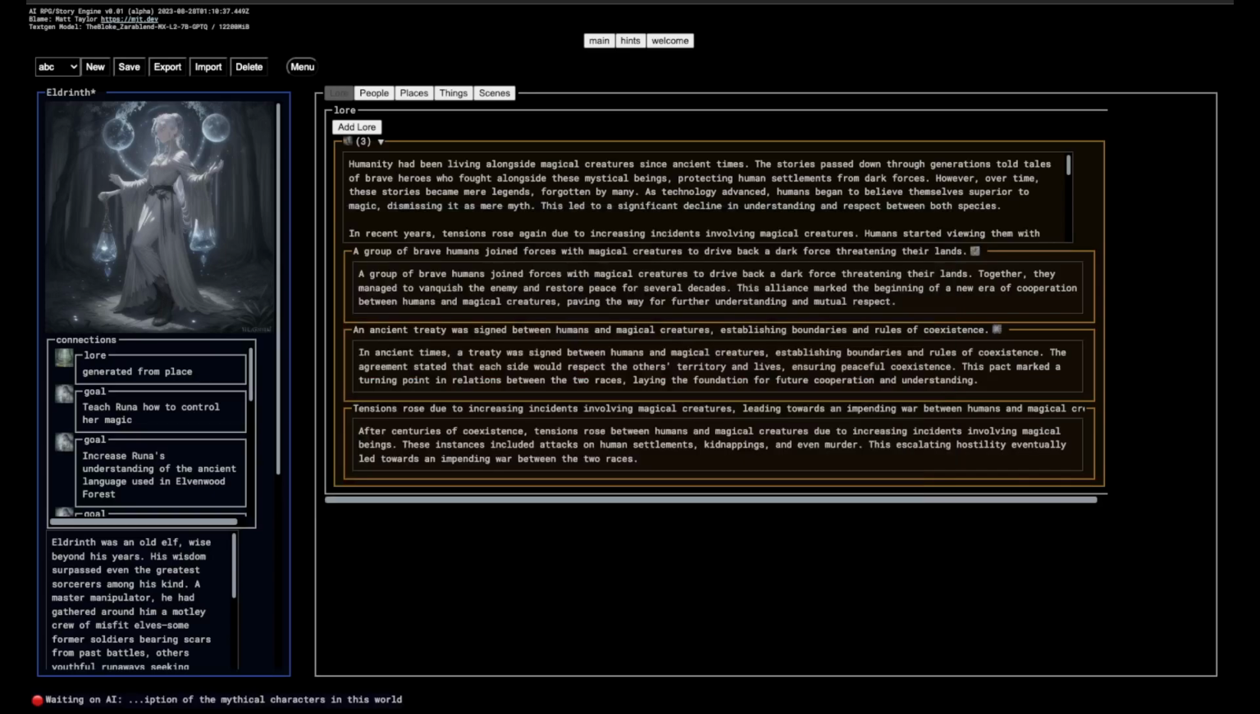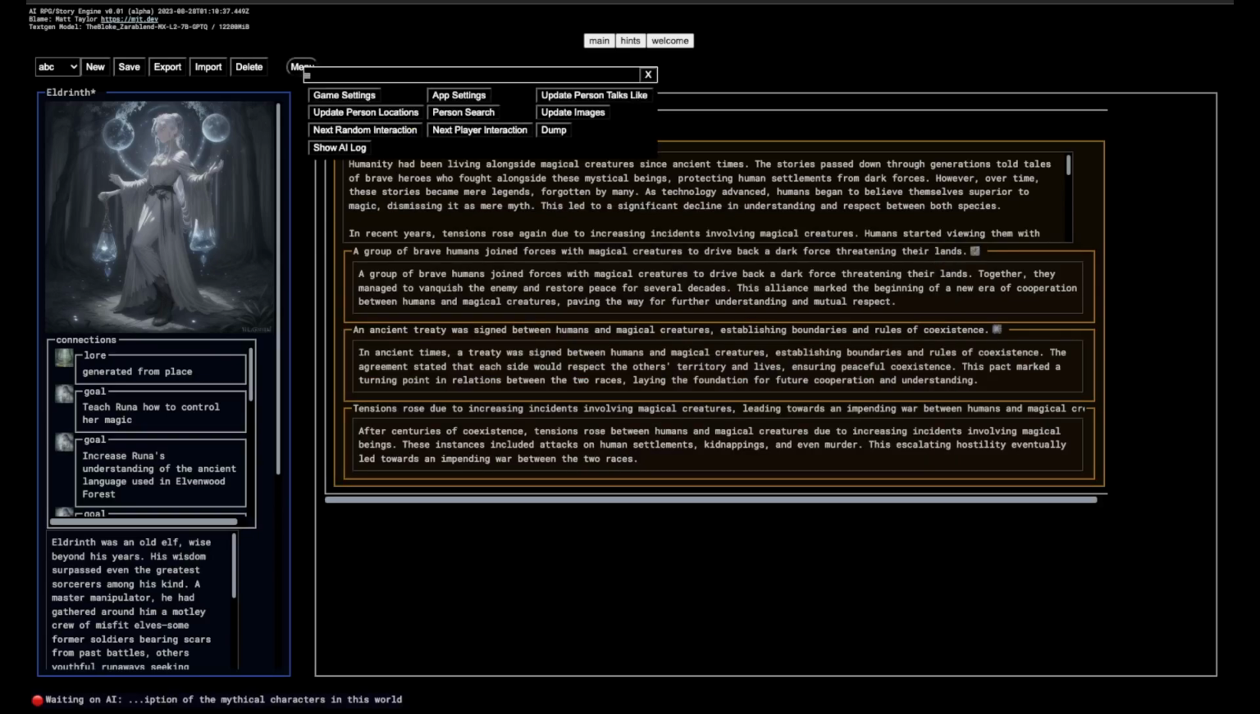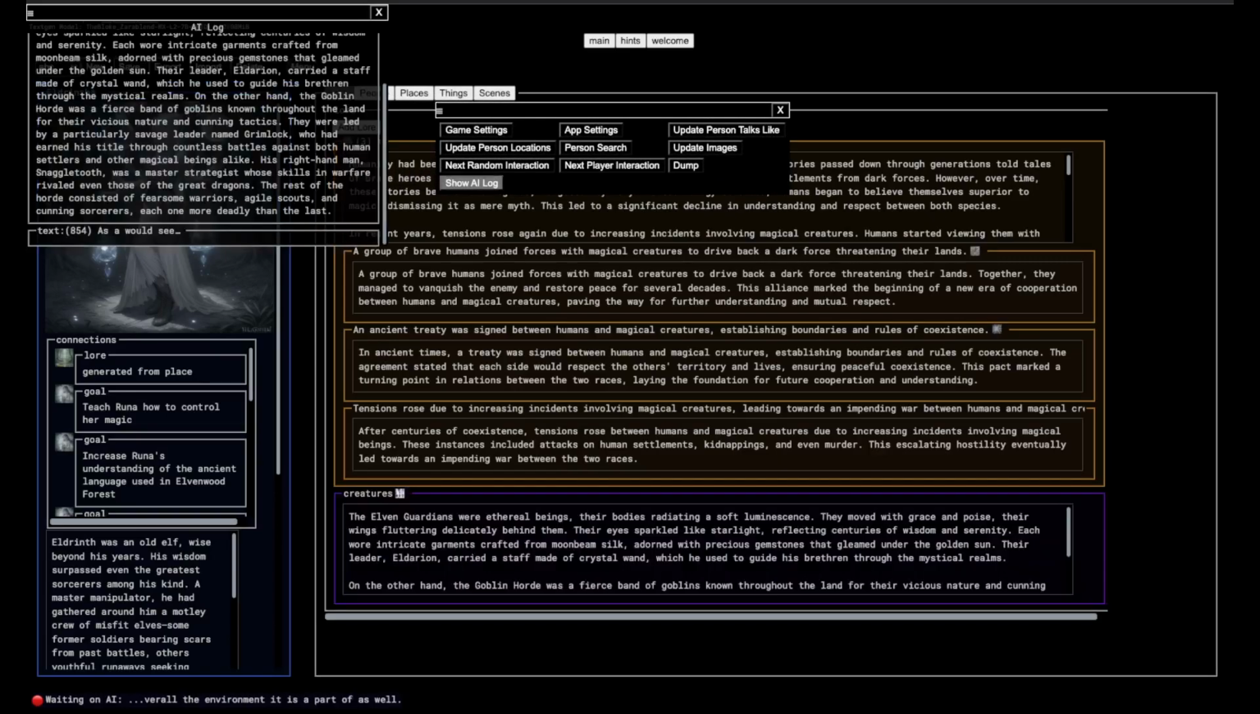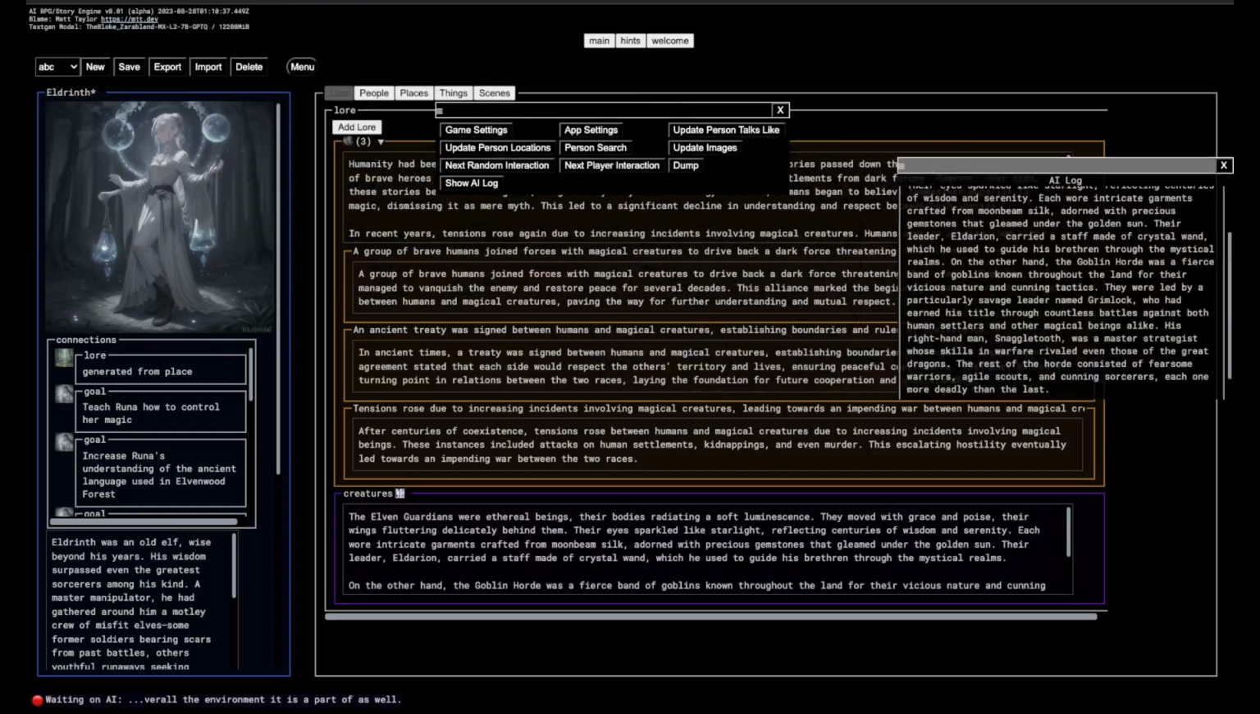So just have it go off and do its thing here. There we go. I'll show the AI log here so you can see what's going on in the background.